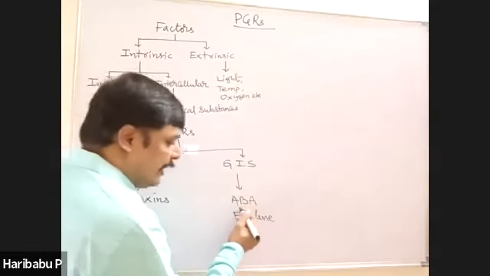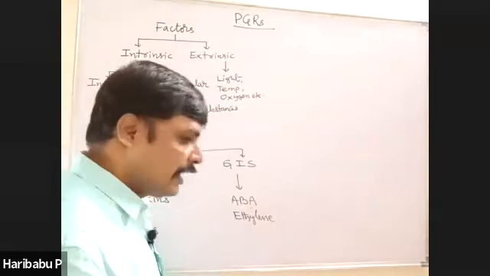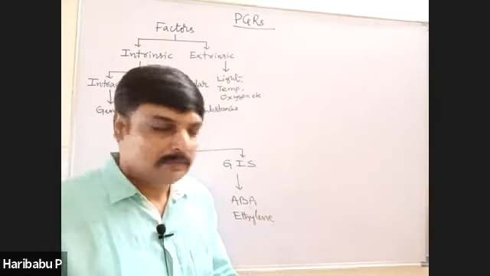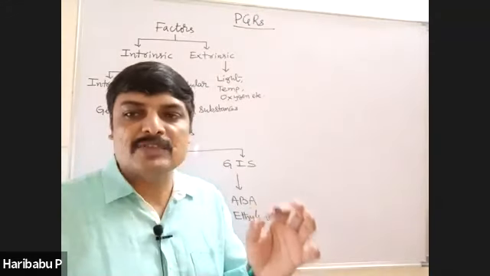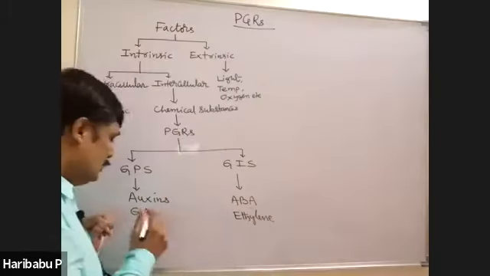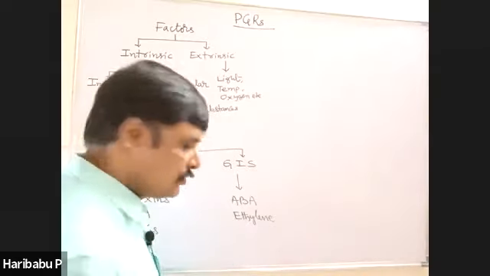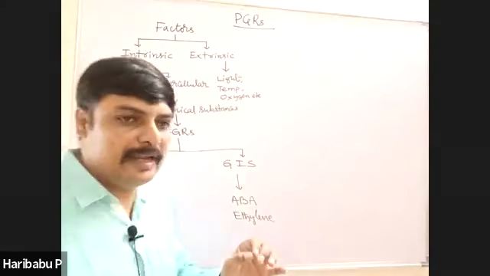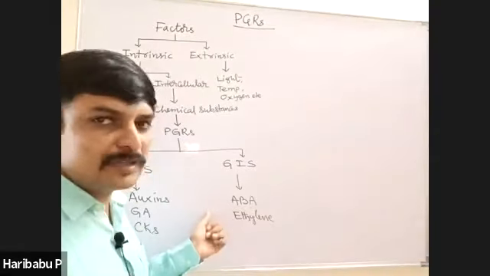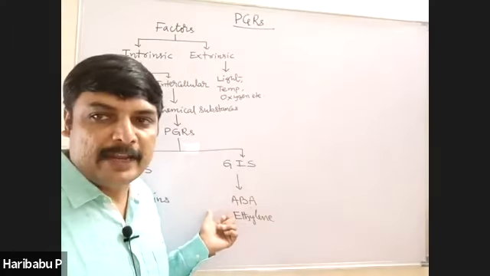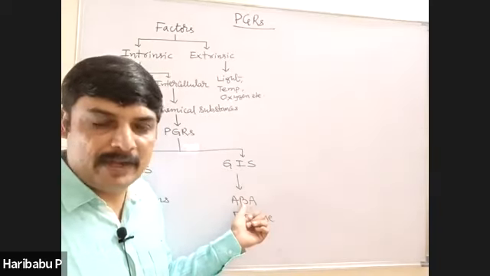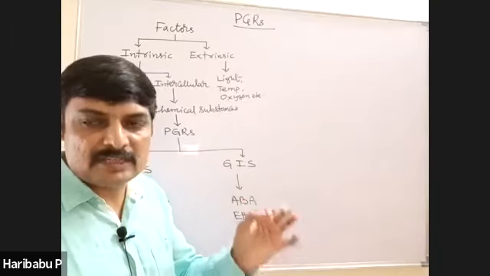And ABA is a derivative of carotenoid pigments. And ethylene is a gaseous phytohormone. I repeat, these are important points. Auxins are indole compounds. Gibberellins are chemically terpenoids. Cytokinins are derivatives of adenine. ABA is a derivative of carotenoid pigments. Ethylene is a gaseous phytohormone.